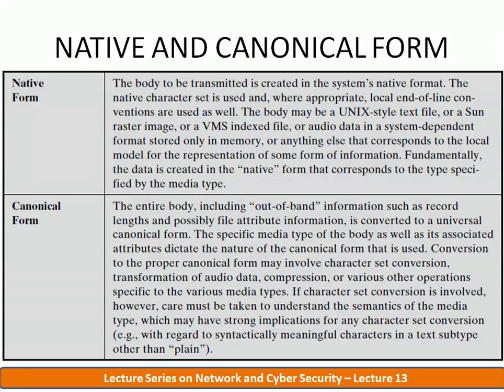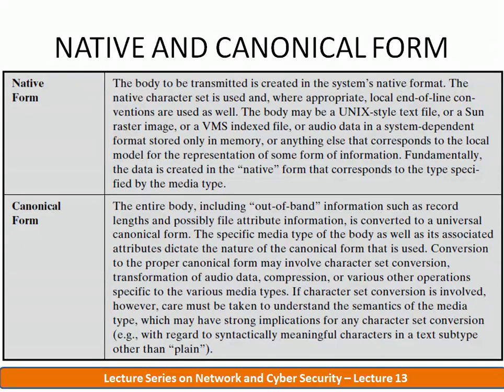For example, there are some media types, some information types, which may not require compression, but in some media types we need compression. So depending on the type of media, we are going to use different operations. If character set conversion is involved, however, care must be taken to understand the semantics of the media type, which may have strong implications for any character set conversion.